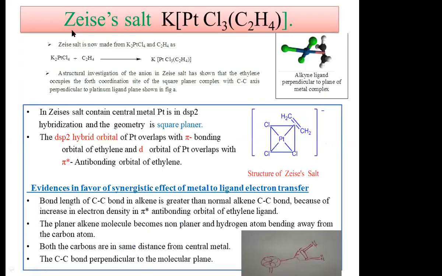In the next slide, we talk about this salt. There is a preparation of this salt, a chemical reaction to form it. This salt contains central platinum metal having dsp2 hybridization, which shows square planar geometry.